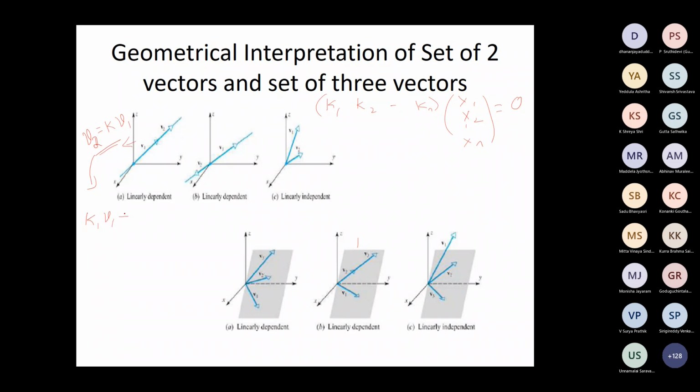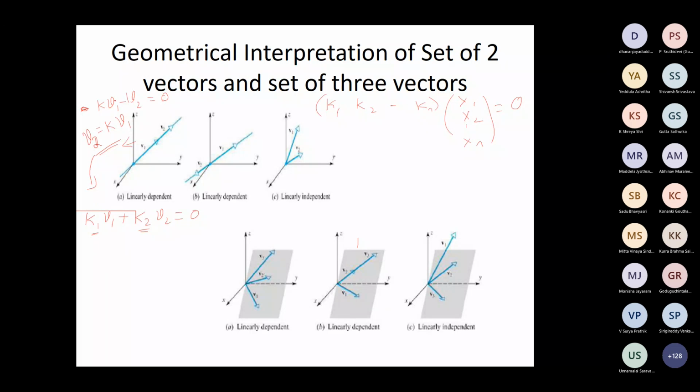K1 V1 plus K2 V2 equal to 0 means K1 is 0, K2 is 0, which means linearly independent. But in this system, what's happening? You tell me. How do you write this? I'll take this side: K V1 minus V2 equal to 0.